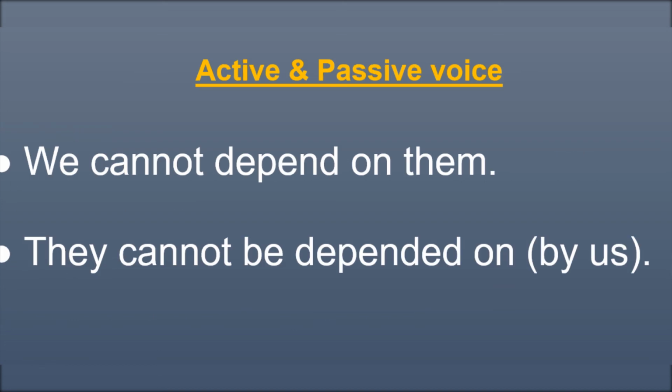Most transitive phrasal verbs can be in the active voice as well as passive voice forms. So here is an example of active voice: we cannot depend on them. Another example is passive voice: they can't be depended on by us.